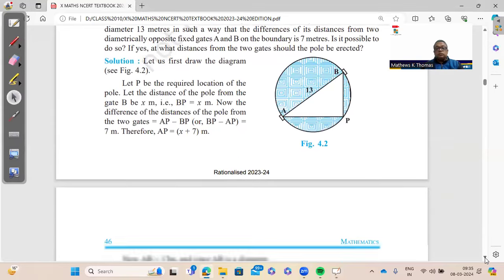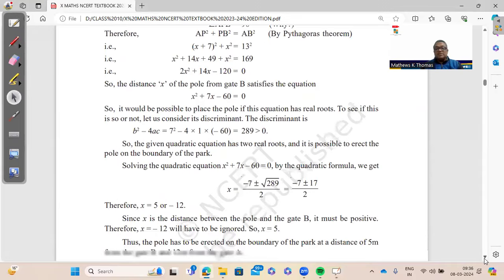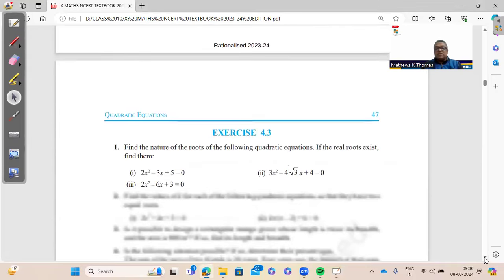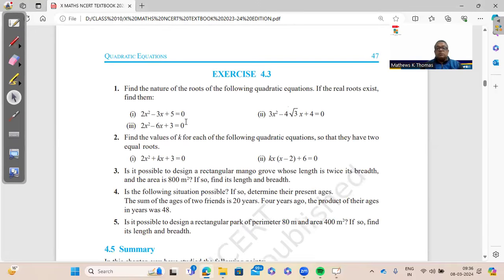Then we go to the exercise. In the exercise, again, the nature of the roots, this we have already discussed. This is important: finding the value of k for which they have 2 equal roots. You are going to start with the condition that b square minus 4ac is equal to 0. And these 2 parts you should do.